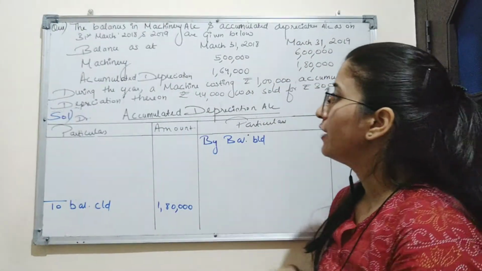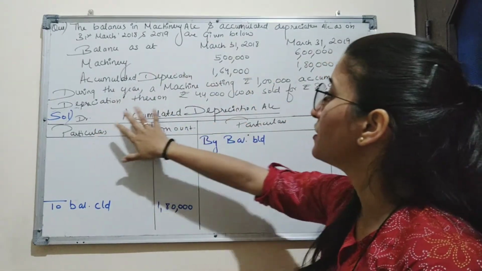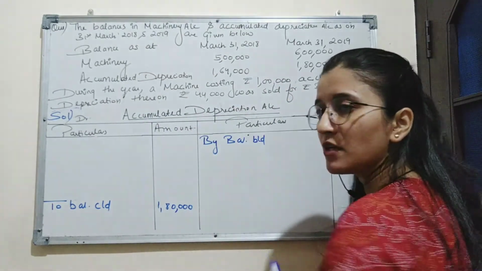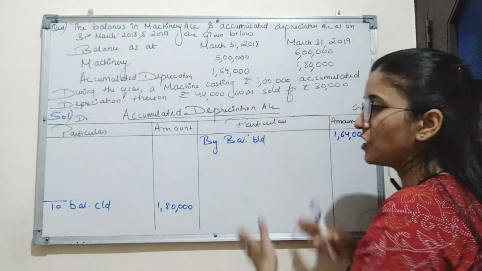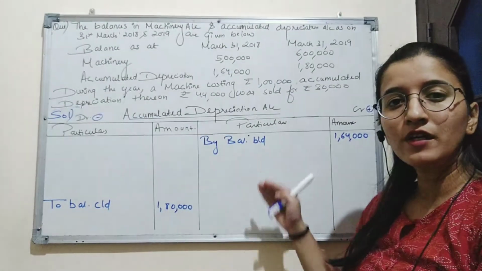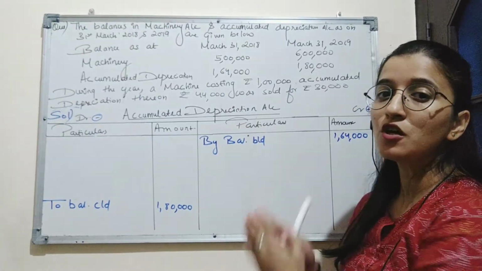Now we have been given that the machinery costing 1 lakh has accumulated depreciation thereon of rupees 44,000. When we prepare the machinery account, we record the depreciation on the credit side. That means we have recorded the total depreciation charged on that machinery until it has been sold.